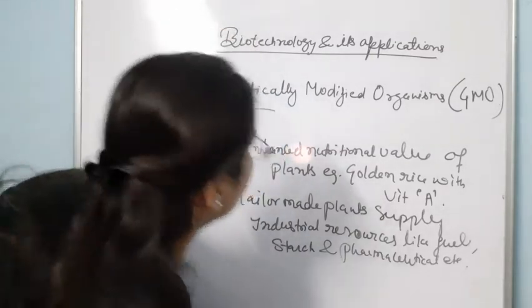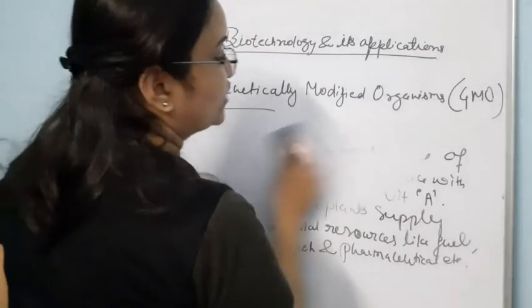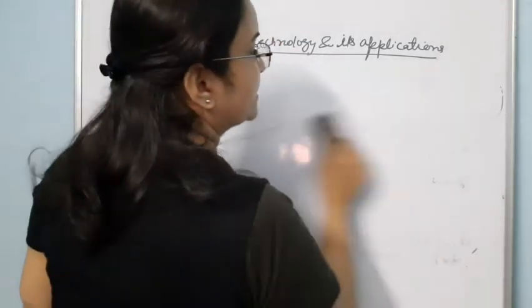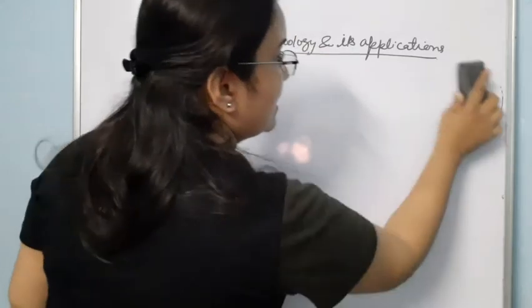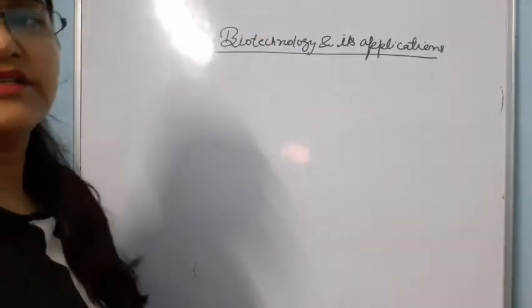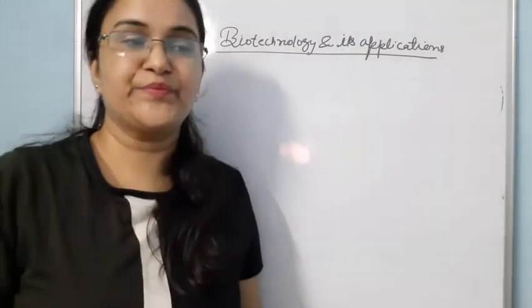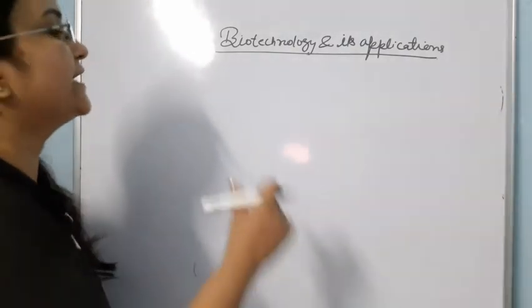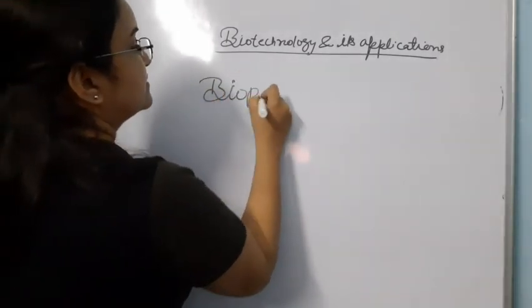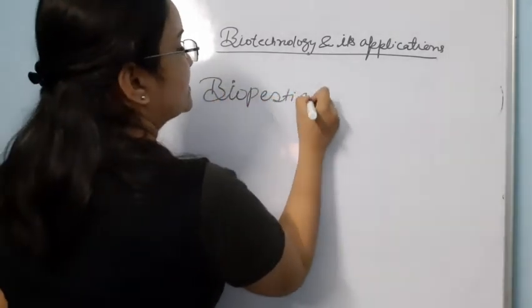Now after knowing about the advantages of genetic modification or GMOs, genetically modified organisms, they are very useful. Start with the Bt toxin. This is about the detail of biopesticide. So biopesticides, we are going to know about biopesticides.